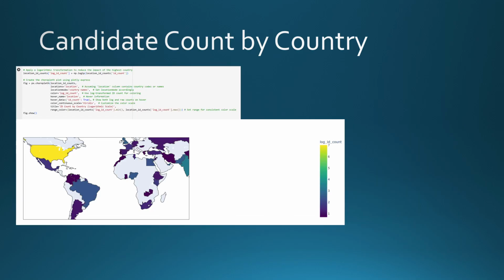To visualize where most of the candidates are located, a choropleth plot was used. A large majority of the candidates are in the United States, with over 1,000 candidates. All other countries had less than 100 candidates. A log scale was used to show differentiation between the non-US countries, with India and the UK highlighted in teal, leading the rest of the pack.